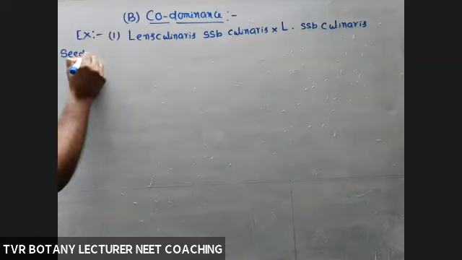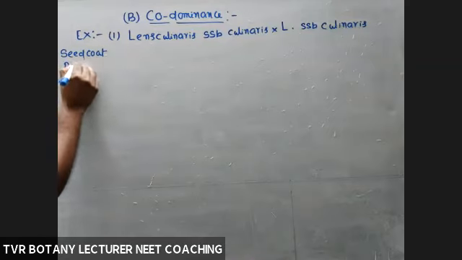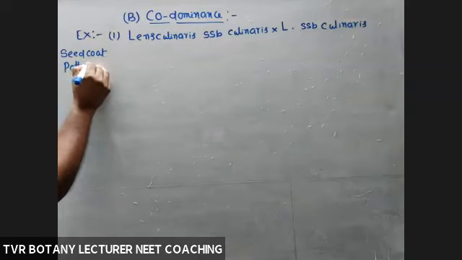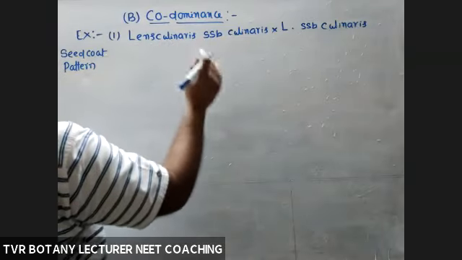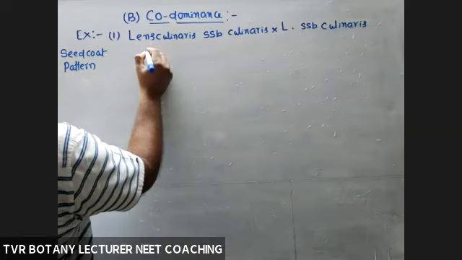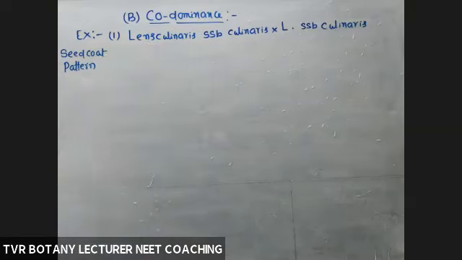Seed coat patterns. Testa and tegmen: the outer seed coat is the testa, the inner seed coat is the tegmen, right? So first one, seed coat pattern. What about the seed coat pattern?